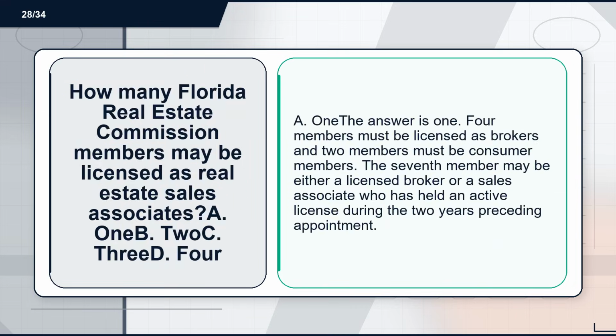Flashcard 28. Term: how many Florida Real Estate Commission members may be licensed as real estate sales associates? A. 1. B. 2. C. 3. D. 4. Definition: A. 1. The answer is 1. 4 members must be licensed as brokers and 2 members must be consumer members. The 7th member may be either a licensed broker or a sales associate who has held an active license during the 2 years preceding appointment.